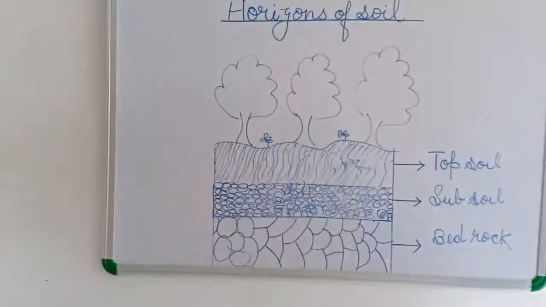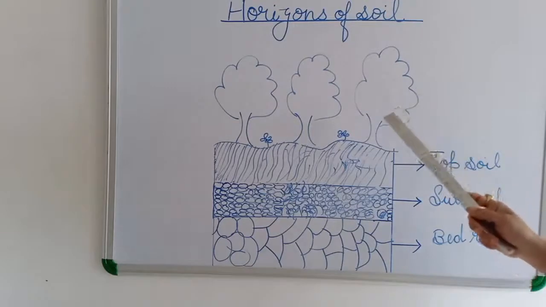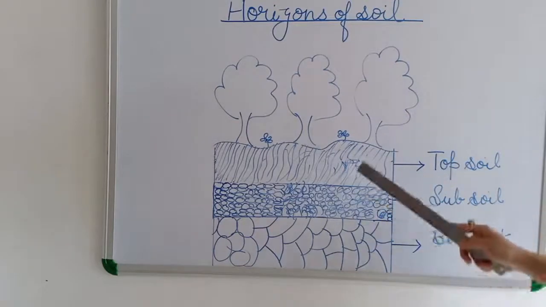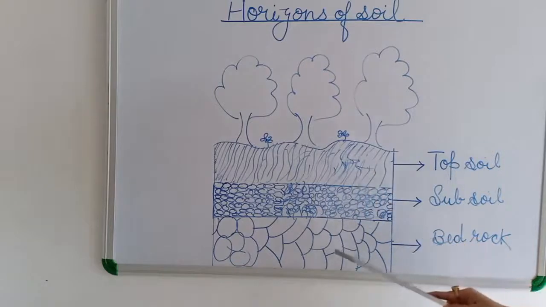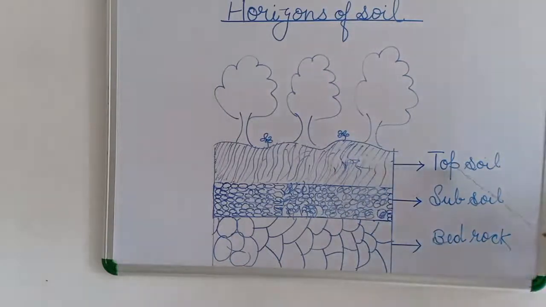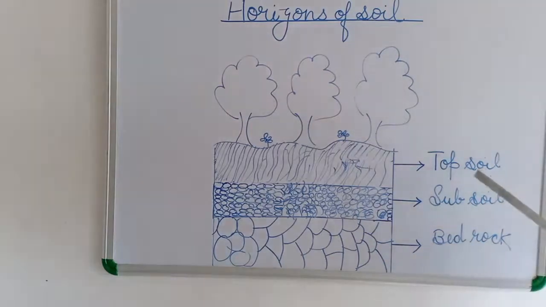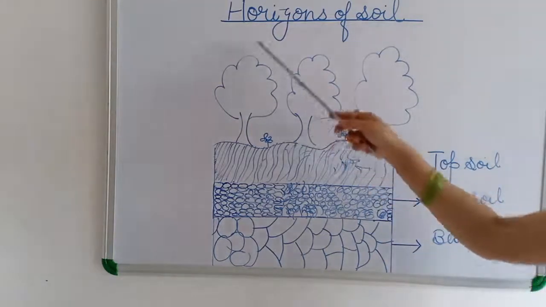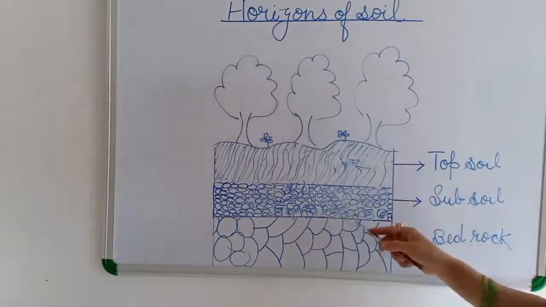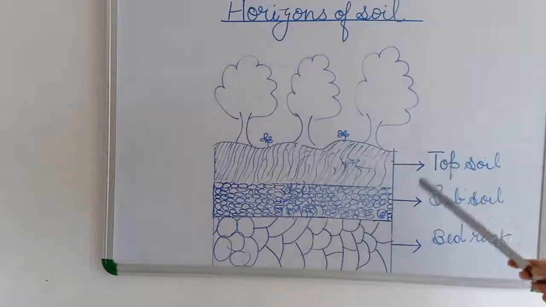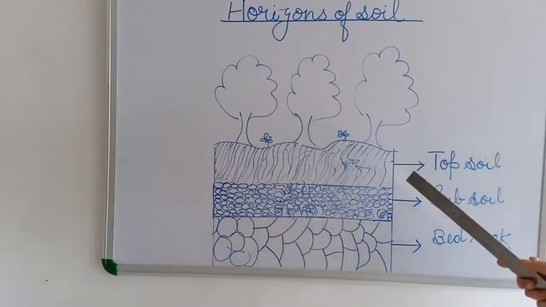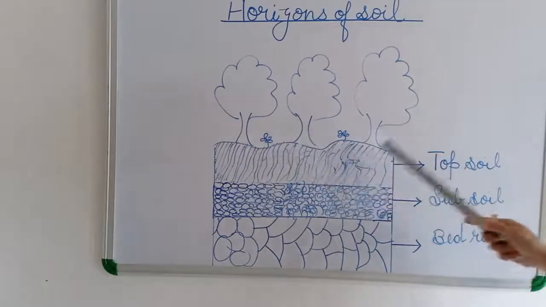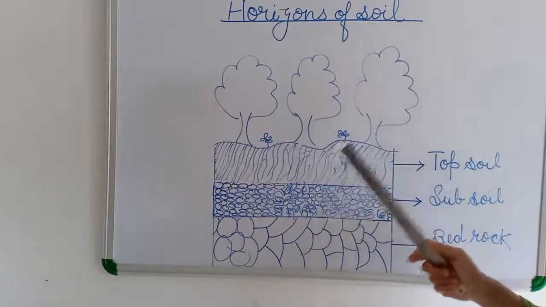First of all, soil has different layers. Most soil has 3 main layers: first topsoil, then subsoil, then bedrock. Trees grow on the topsoil. So what is topsoil? The uppermost layer, which we can see, is known as topsoil.